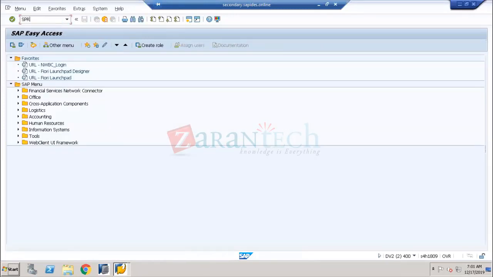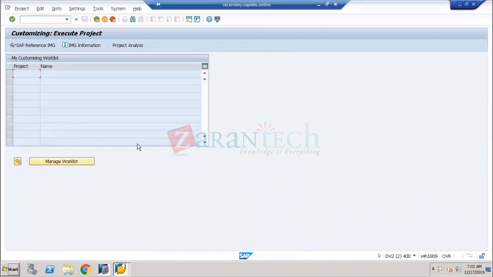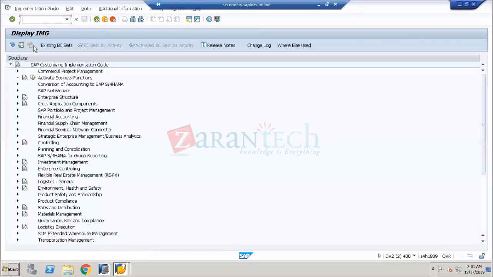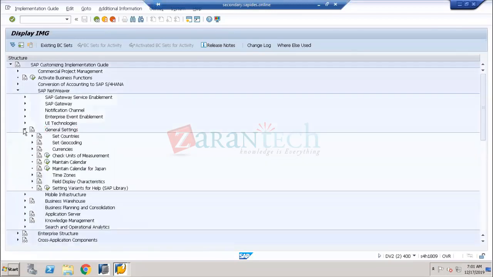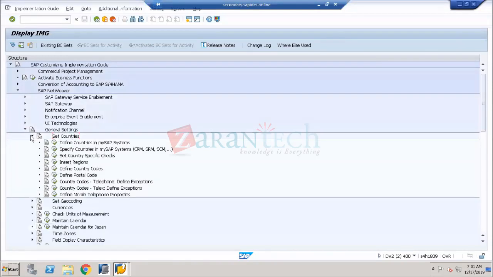Come to the same SPRO, same IMG. Now here we need to come to the SAP NetWeaver. From the SAP NetWeaver, we have the General Settings. From the General Settings, come to the countries. And here you can see Define Countries in SAP system. Here you can see all the countries.